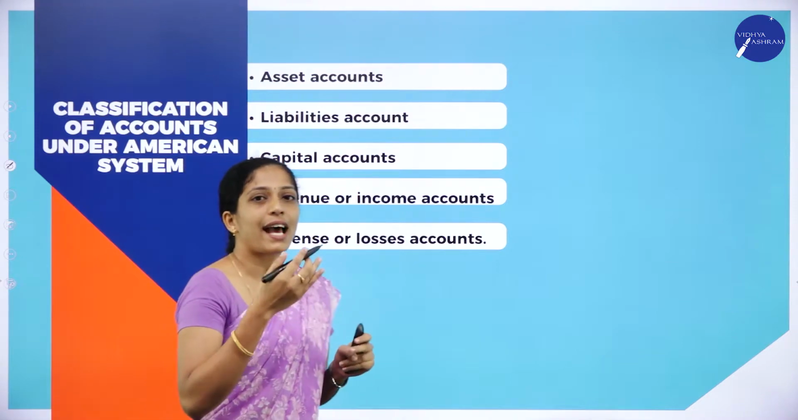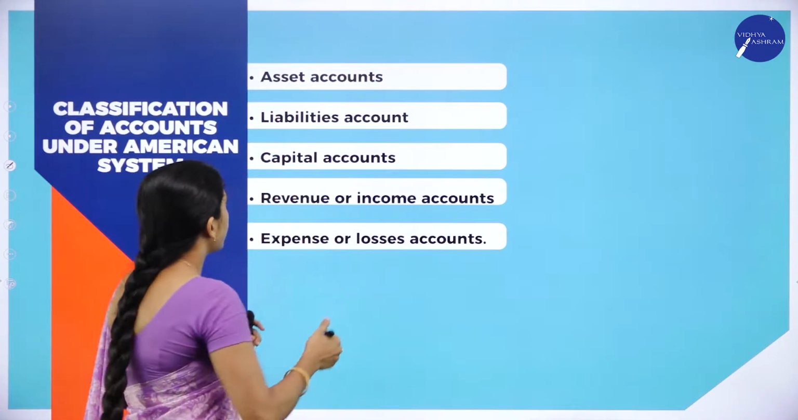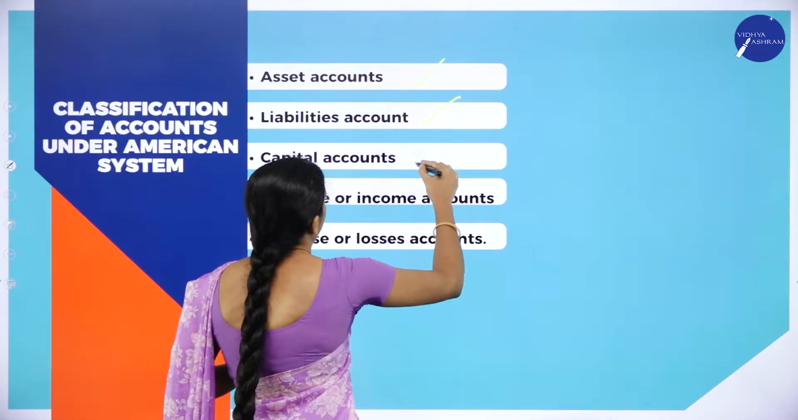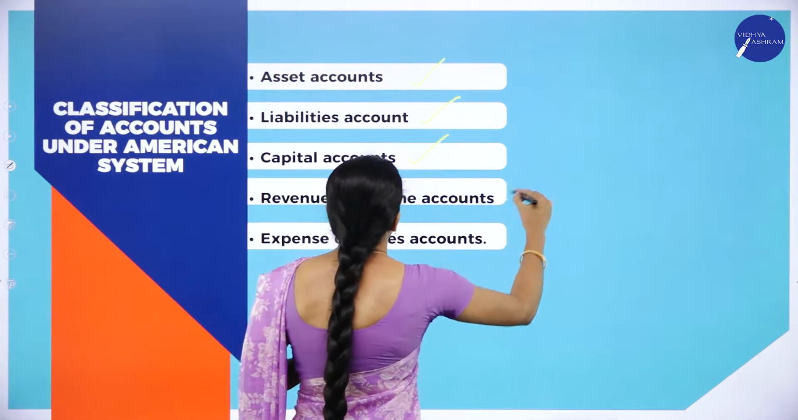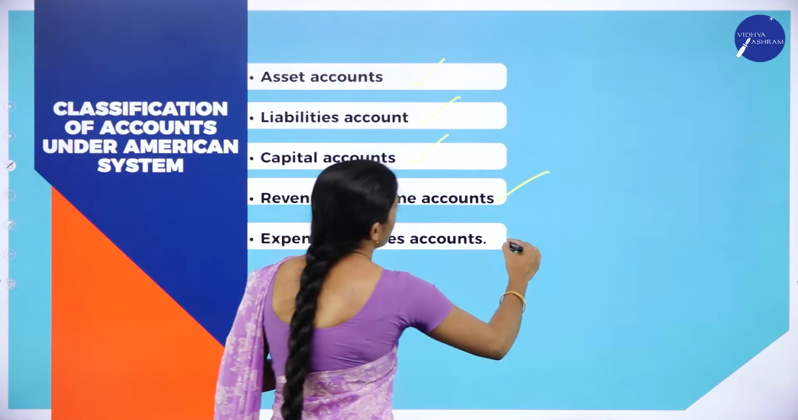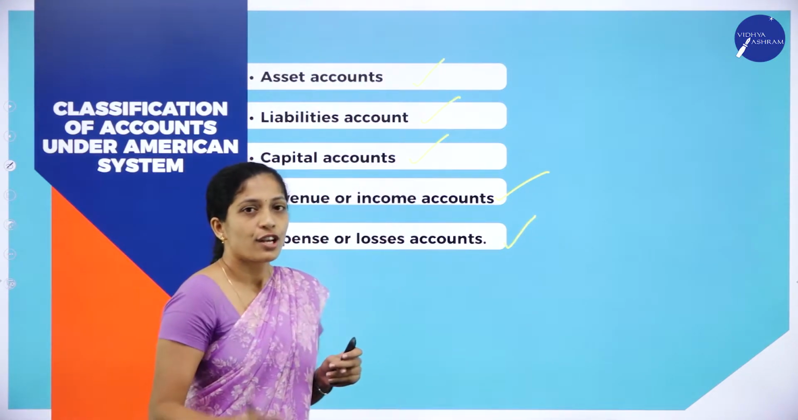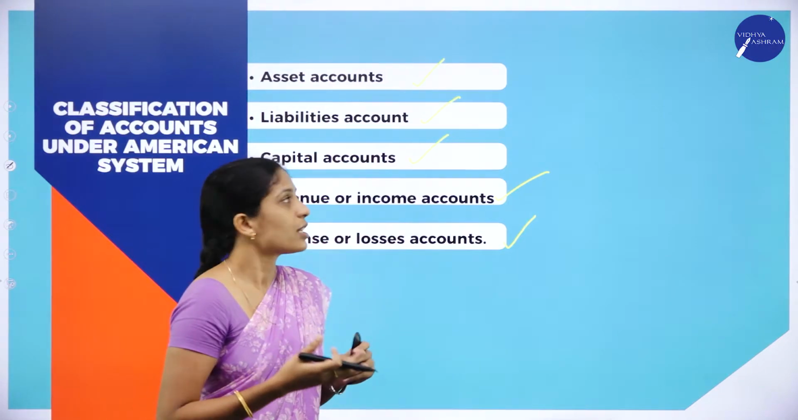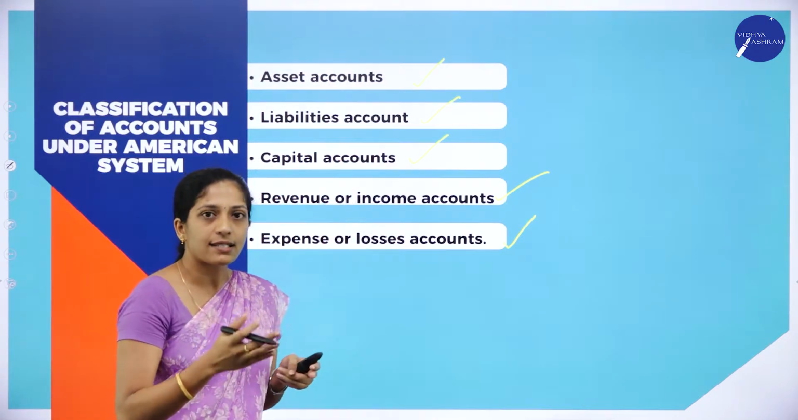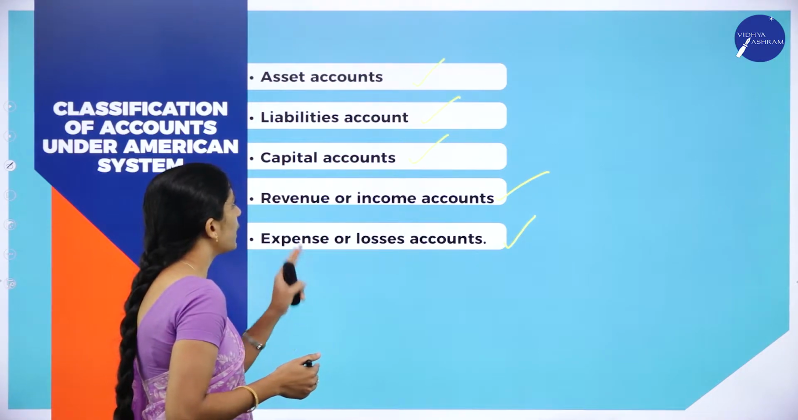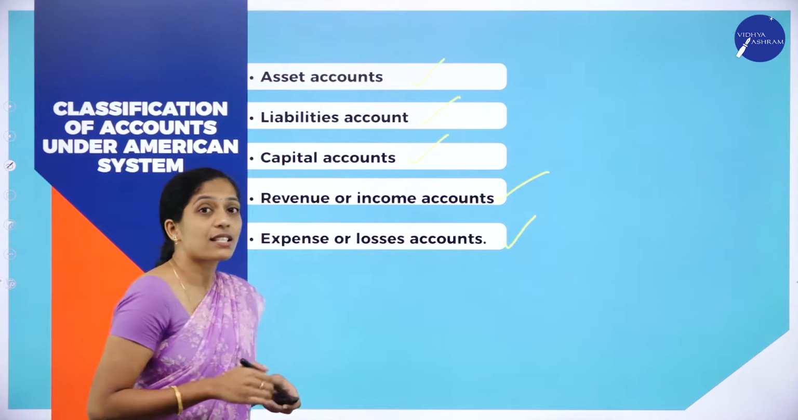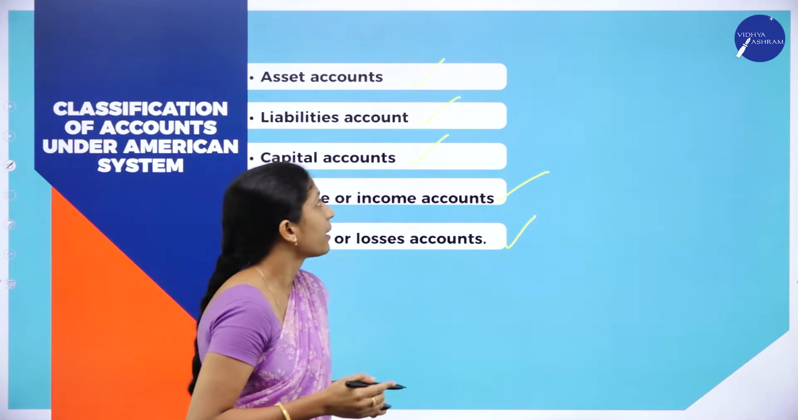Here it has been divided into 5 types, that is asset account, liabilities account, capital account, revenue or income account, expenses or losses account. So these are the 5 types of accounts under American approach. So which are the 5 types? Assets account, liabilities account, capital account, revenue or income account, expenses or losses account.